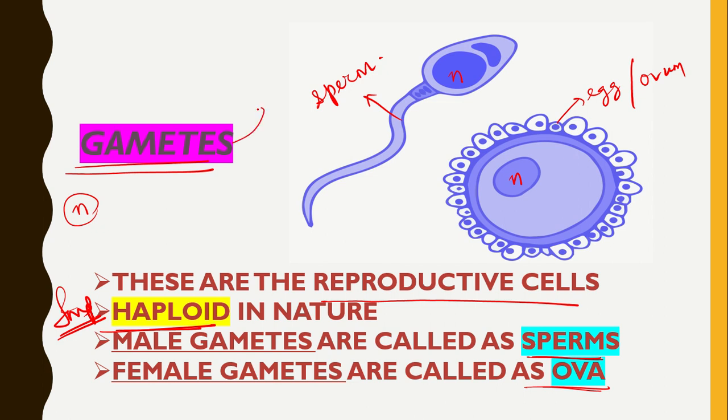And the process of formation of gametes is known as gametogenesis. The process through which the sperm is produced is known as spermatogenesis, and the process through which the ovum is produced is known as oogenesis. Hope these terms will be clear.